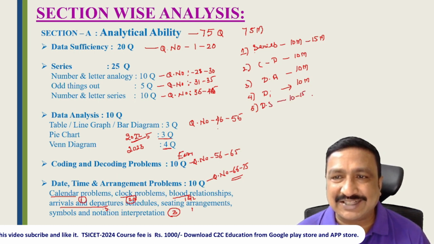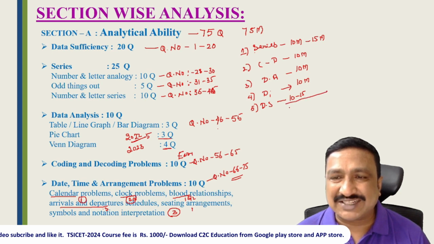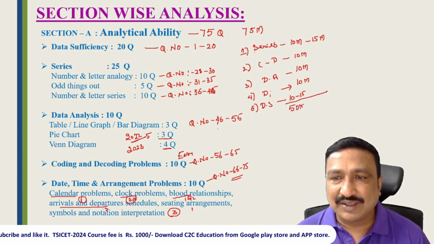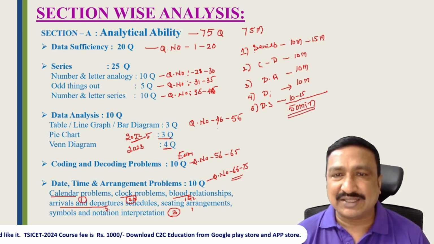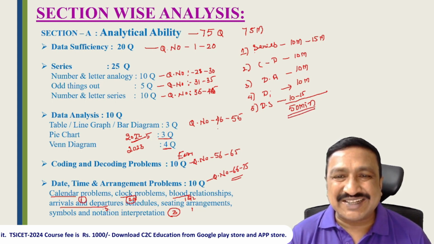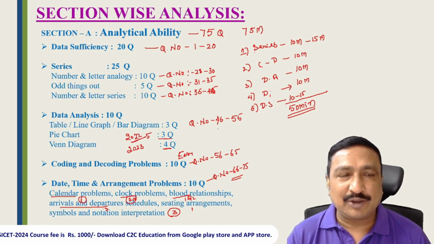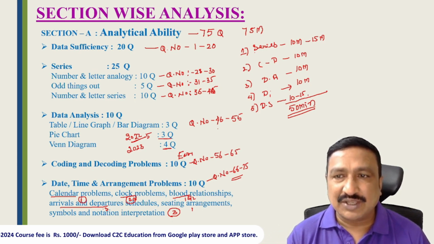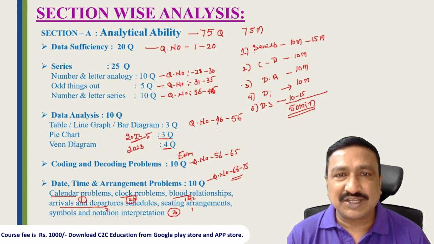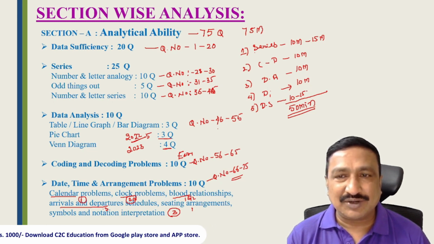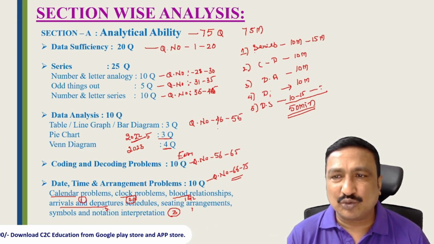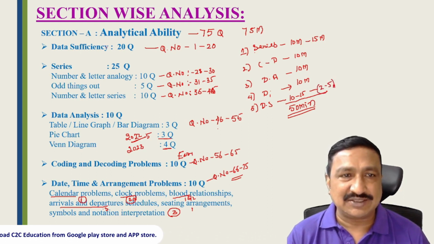This entire section we have to complete in a maximum of 50 minutes. Suppose you don't know anything about data sufficiency, or you are facing difficulties while practicing data sufficiency questions, what I told is, keep all the options as C. You can get a minimum of 6 to 8 questions correct, and we can complete that within 2 to 5 minutes. Right students, that is the suggestion I can give for data sufficiency.